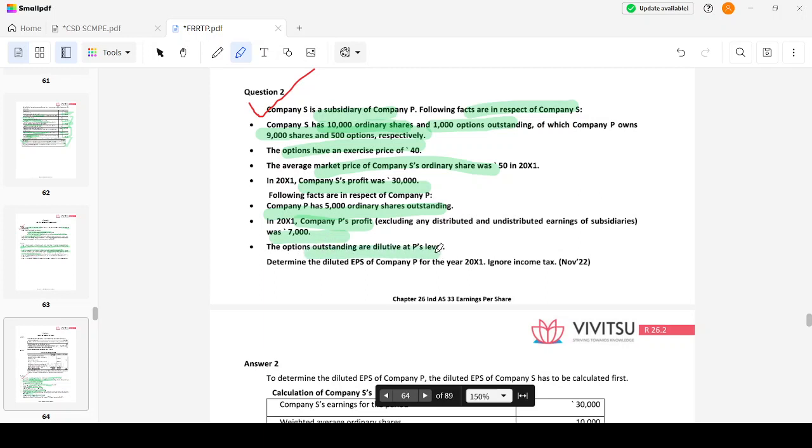The options are dilutive at P's level. Determine the diluted EPS, and ignore the income tax. Make it very simple as usual.